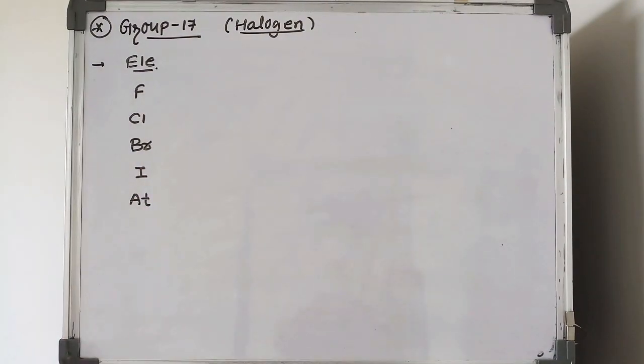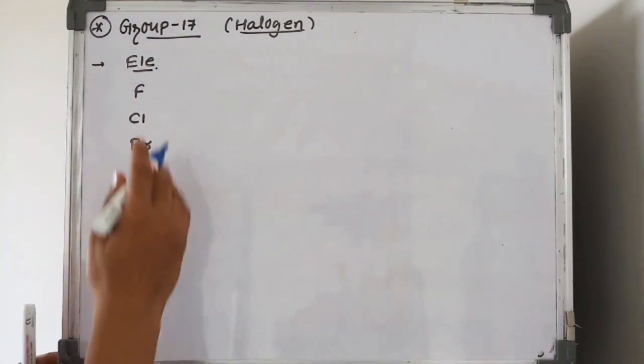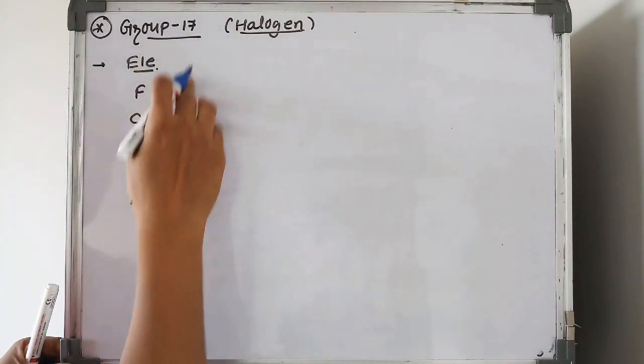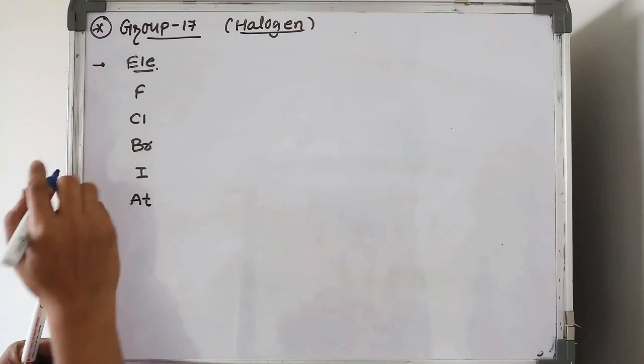These are called salt forming elements. Salt forming, it means what? This type of element is going to form salts like NaCl, KCl, KBr with the group number 1 elements and group number 2 elements. So these are called salt forming elements or halogens.